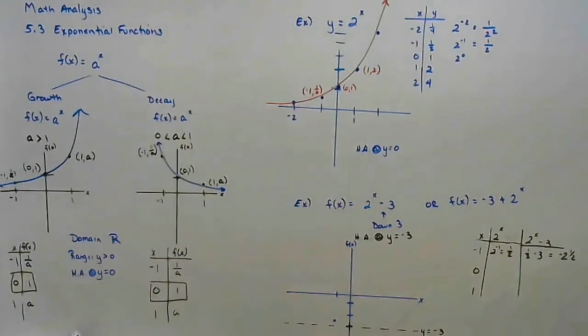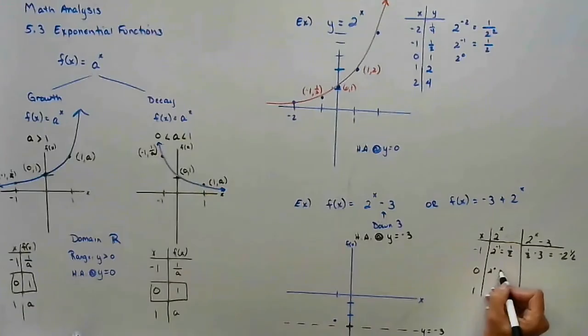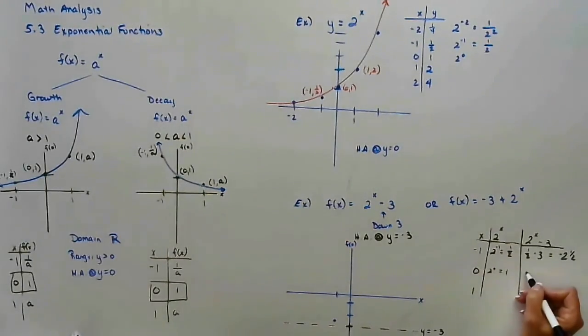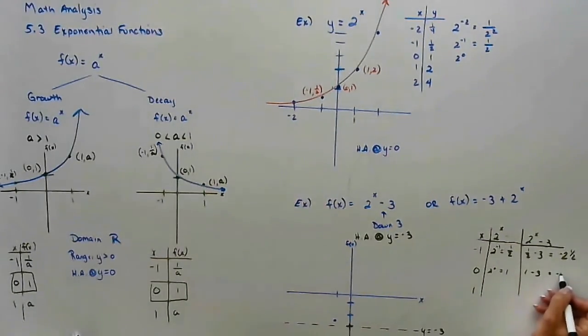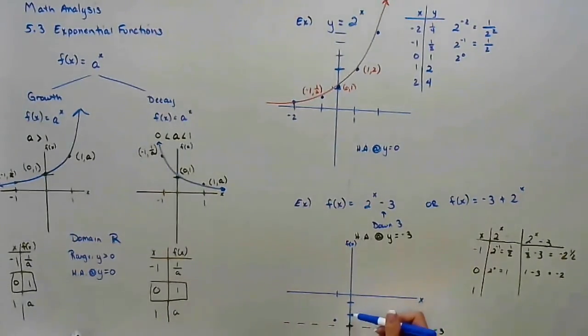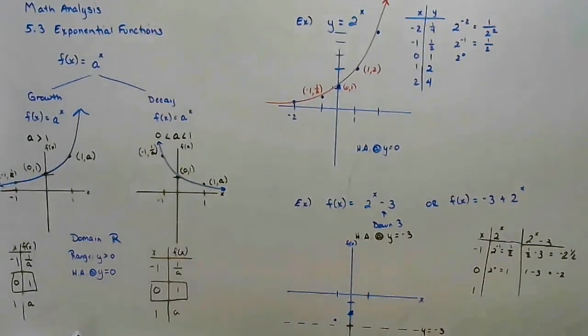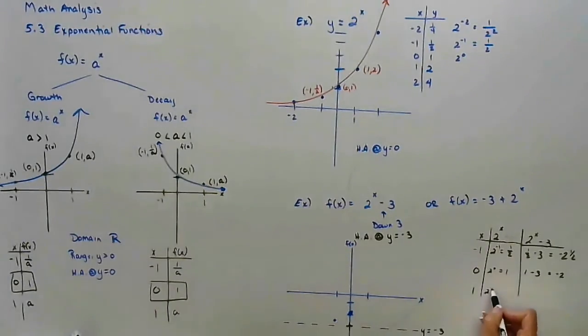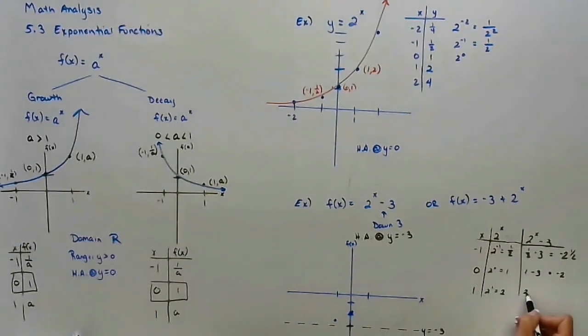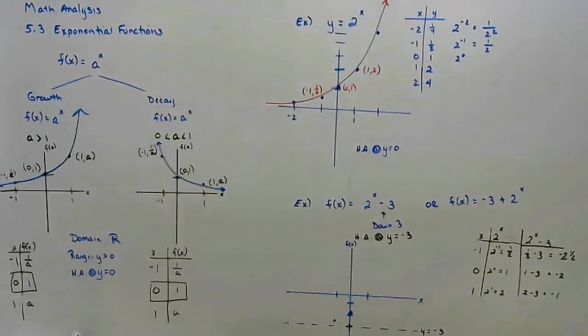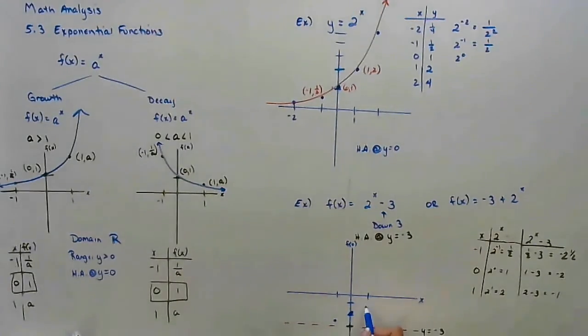At 0, 2 to the 0 is 1. So 1 minus 3 is negative 2. Well, that makes sense because this should only be 1 up from my new origin. And at 1, I get 2 to the first, and 2 minus 3 is negative 1. So there are my 3 points.